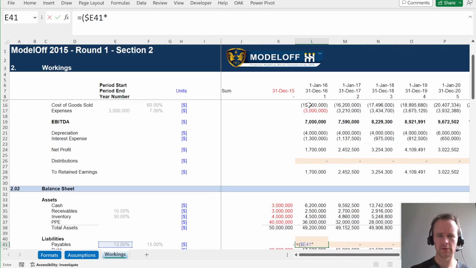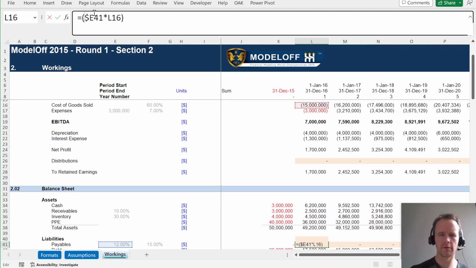So 12% of COGS, again with a minus sign, and 15% of expenses.